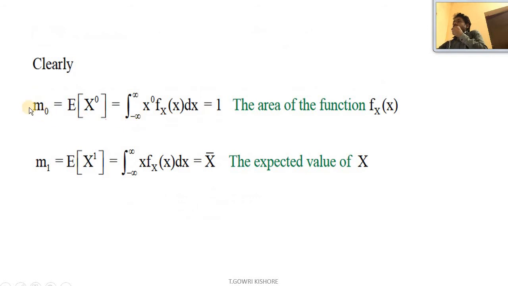So if n = 0, then m_0 = E[x^0] = ∫ x^0 f_X(x) dx. x^0 becomes 1, then ∫ f_X(x) dx is equal to 1. So this can be defined as the area of the density function. Next, m_1, here n = 1, therefore m_1 = E[x^1] = ∫ x f_X(x) dx, that is equal to x bar. It is the expectation of x.